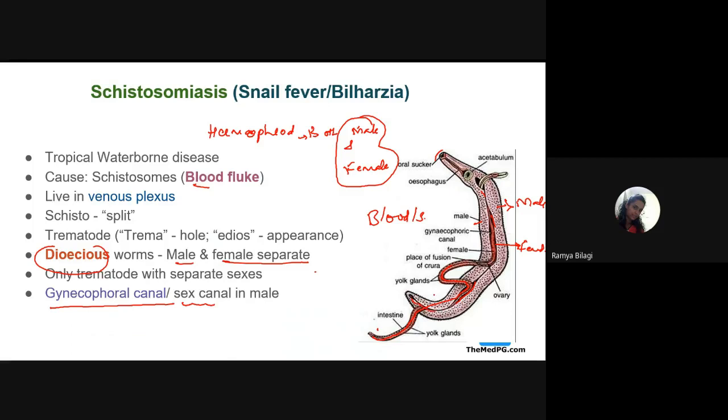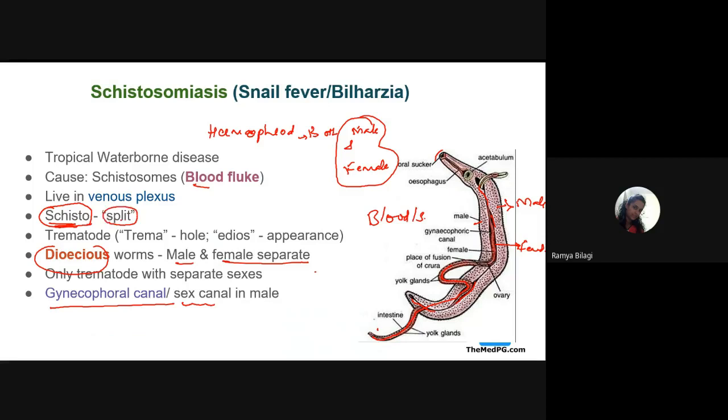His body is what? His body is split, and in the split area, who is present, student? The female is present. So that's why they are called what? Schistosome. What is the meaning of schistosome? Schisto means what? Split. So their body is split.